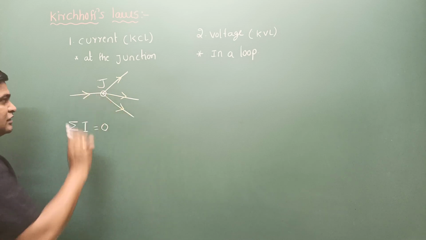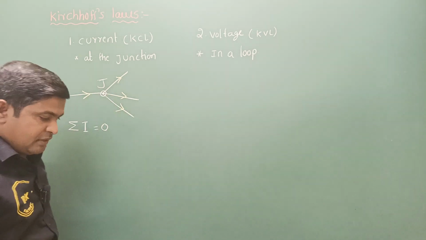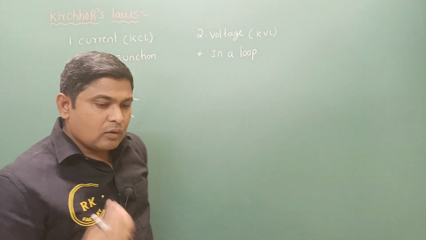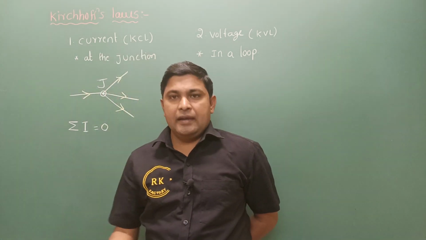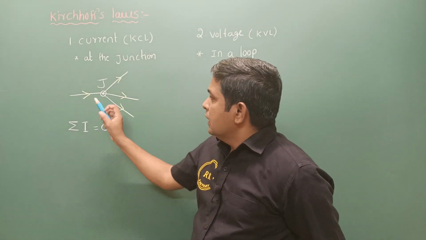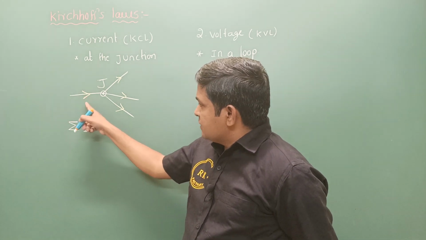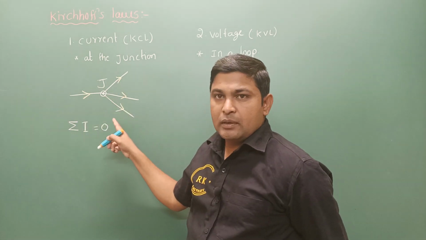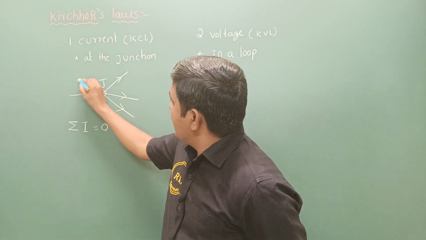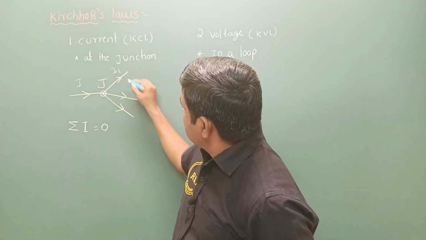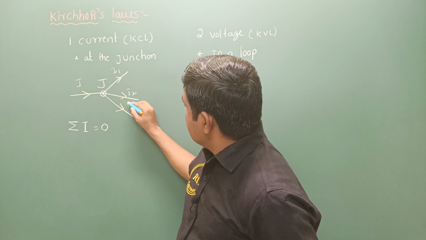Algebraic sum means adding the physical quantities with their sign. Suppose here we give a sign. If the input current is taken as plus, then the output is taken as minus. Let us say the currents are I1, I2 and I3.